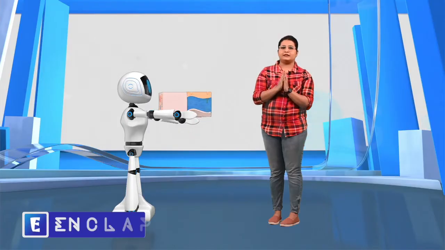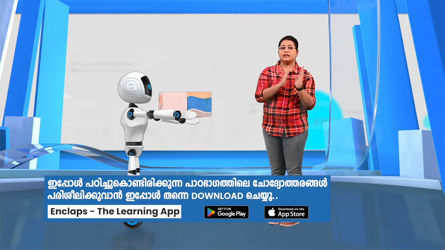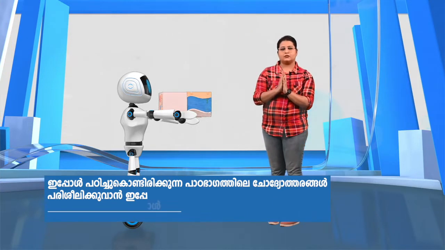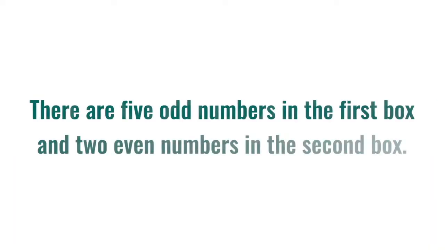What if we want to get a pair for which one digit is even and other is odd? For that, we should get an odd number from the first box and even number from the second box, or an even from the first box and an odd from the second box. There are 5 odd numbers in the first box and 2 even numbers in the second box. That is, there are a total of 10 pairs.